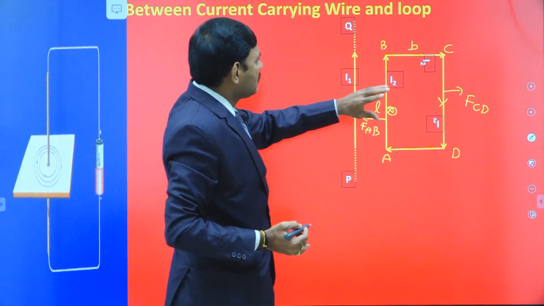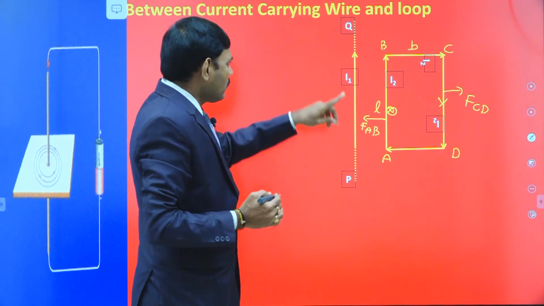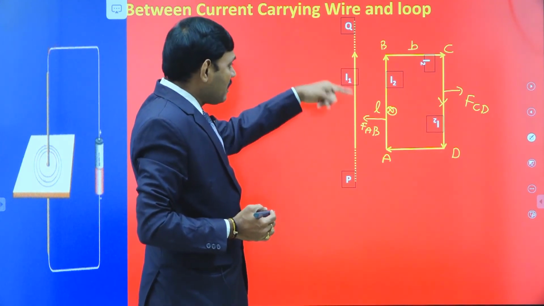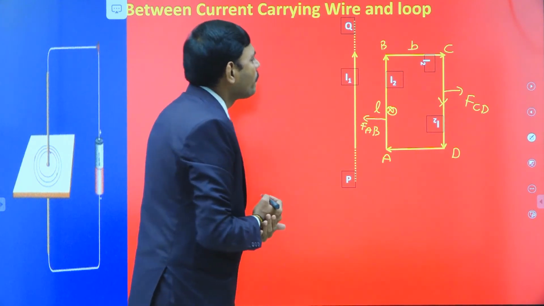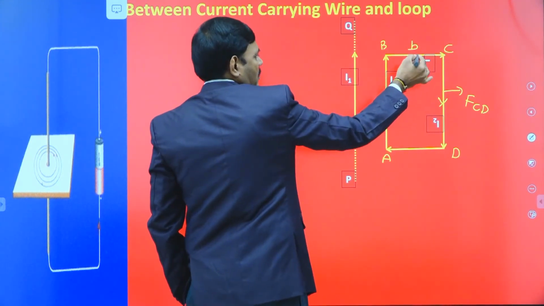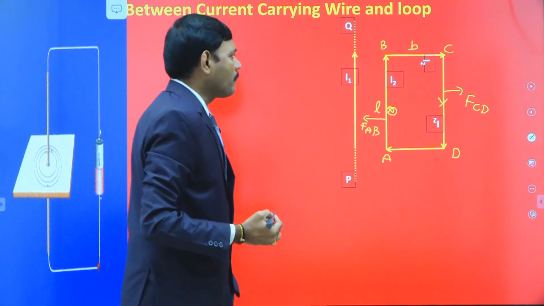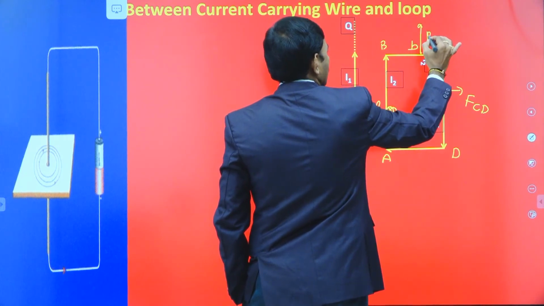Next, about BC and AD. According to our previous application, if we have a perpendicular current carrying wire beside a long parallel current carrying wire, the force acting is in the upward direction, FBC.